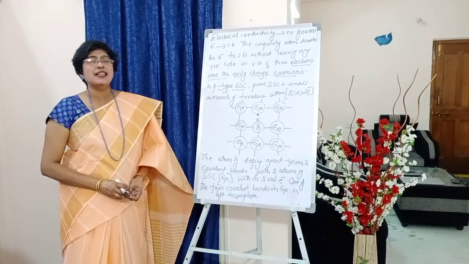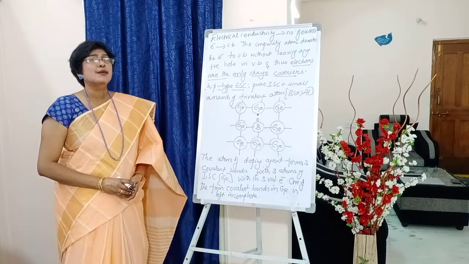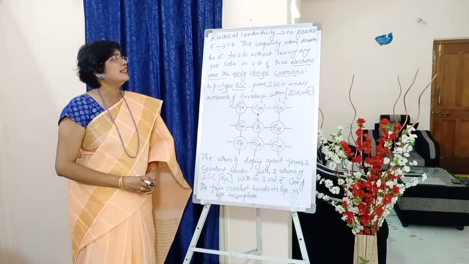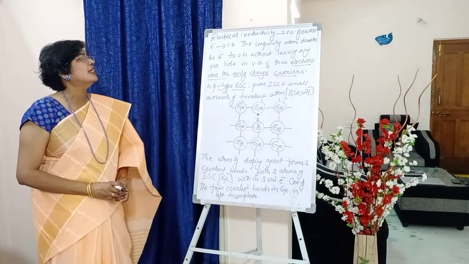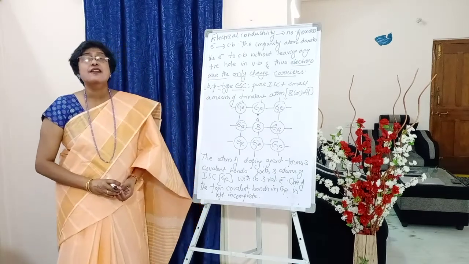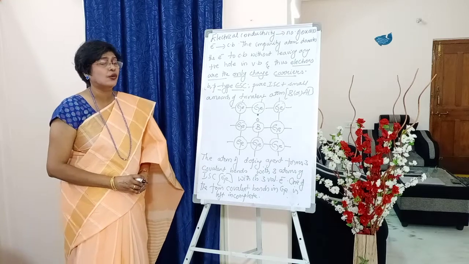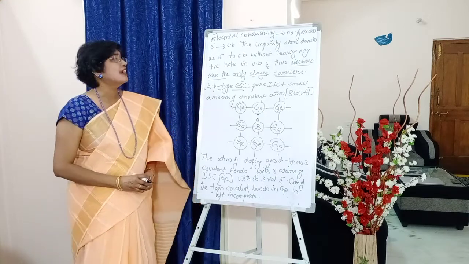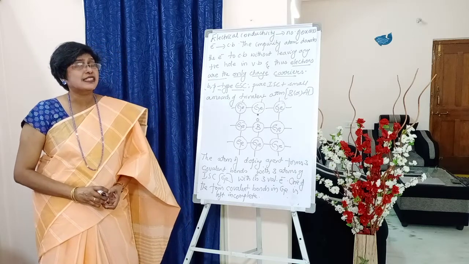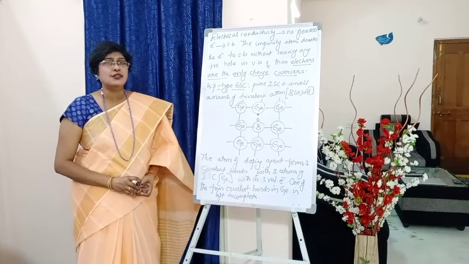Last and final, students, under N-type extrinsic semiconductor, please write down these 2 sentences also: electrical conductivity depends upon the number of excess electrons present in the conduction band. Here no positive hole is created, and the impurity atom donates excess electrons without leaving any positive hole.